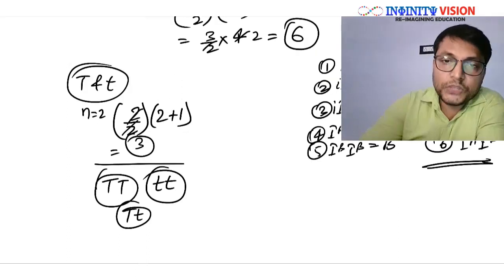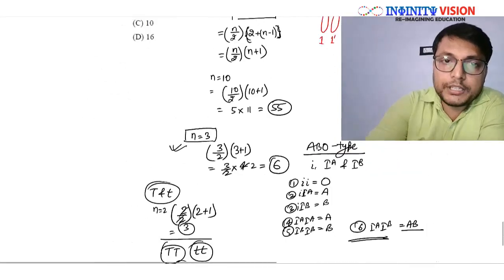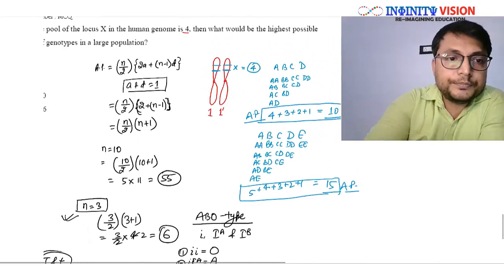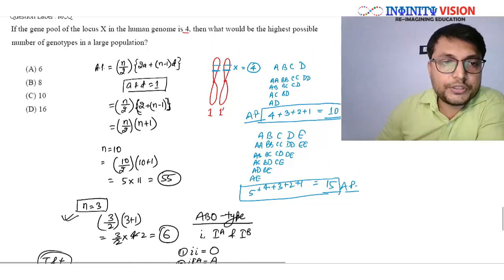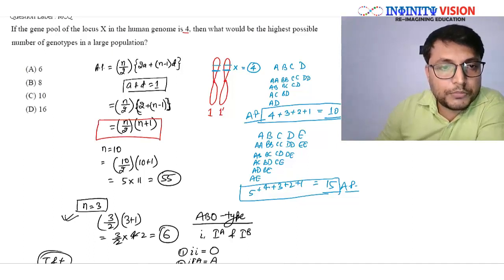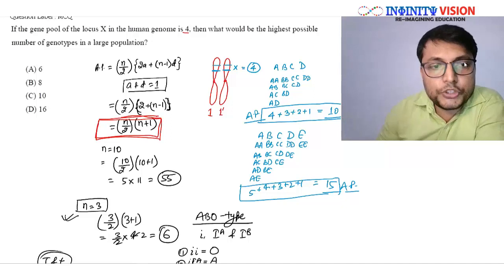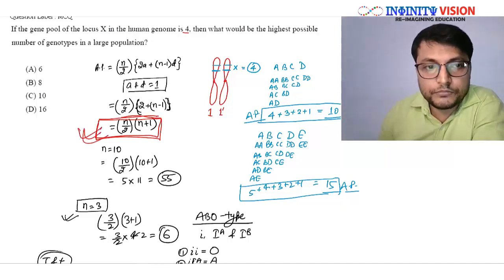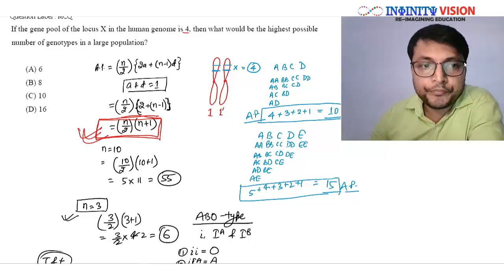Correct? So this is how you calculate such problems. And to calculate such problems, the equation that you need is this one. So the total number of possible genotypes would be n by 2 into n plus 1. Please remember this. This is the shortest formula for you.